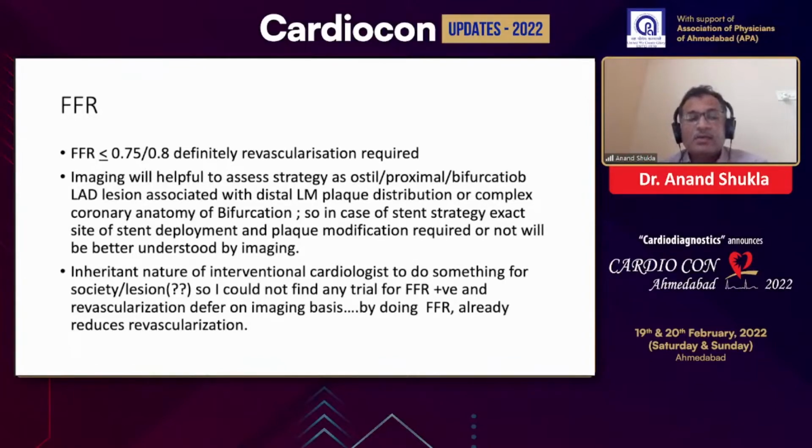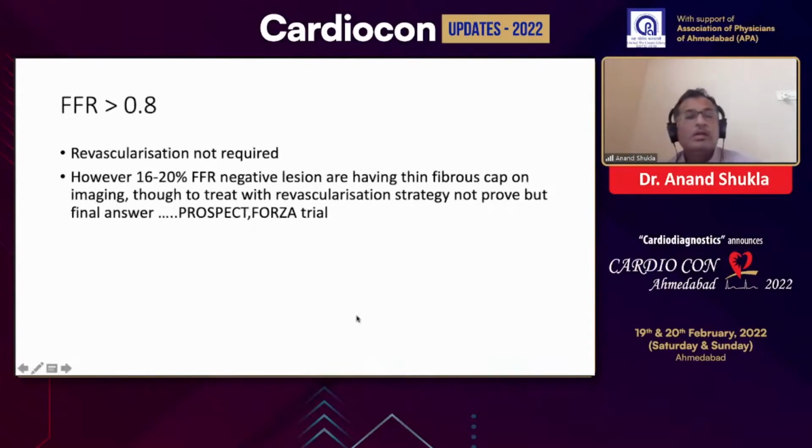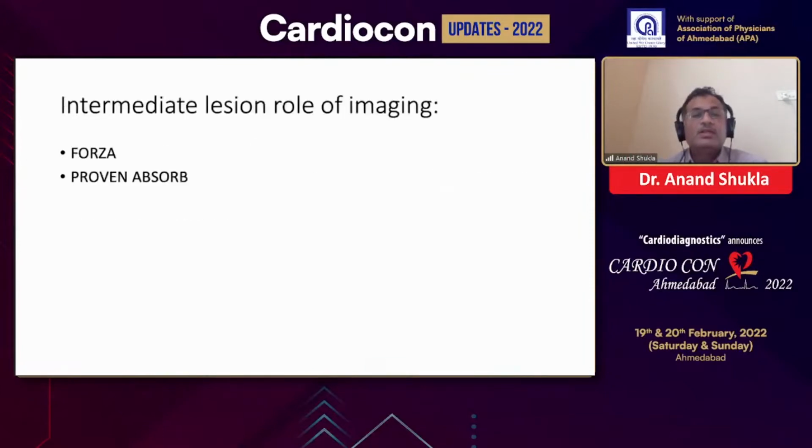I never came across any literature, due to the inherent nature of interventional cardiology to do something for the lesion. So I could not find any trial of FFR-positive lesions where revascularization was deferred on an imaging basis. That is cardiology bias in the data, because we want to do something, we want to stent. That's why I could not find any literature. If FFR is more than 0.8, everybody agrees that nobody touches the lesion. But there are some recent data from the PROSPECT and FORZA studies. So an intermediate lesion with imaging is my main talk.